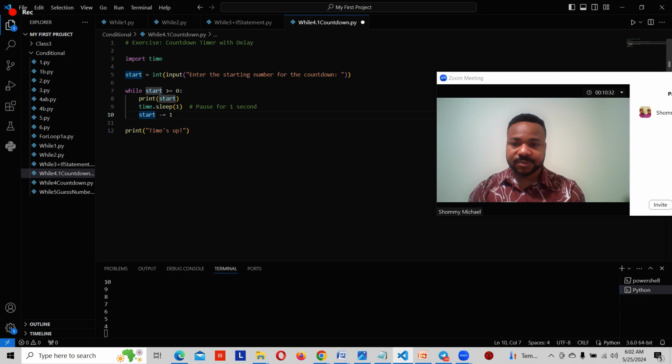So start minus 1, remove one from this start. What is our start? Start is our variable. Then print time up when the number is 0, right? So let's try this program as well. Let's run it, and practice, practice, practice. That's how we can scale through in this course. So I still have one more example for us, and after that example, there is an assignment that I'll give us.